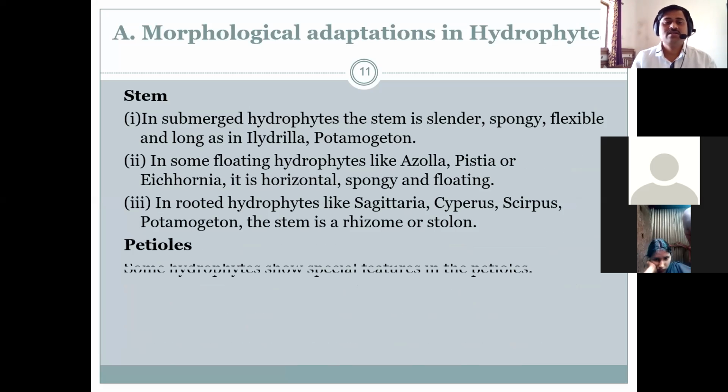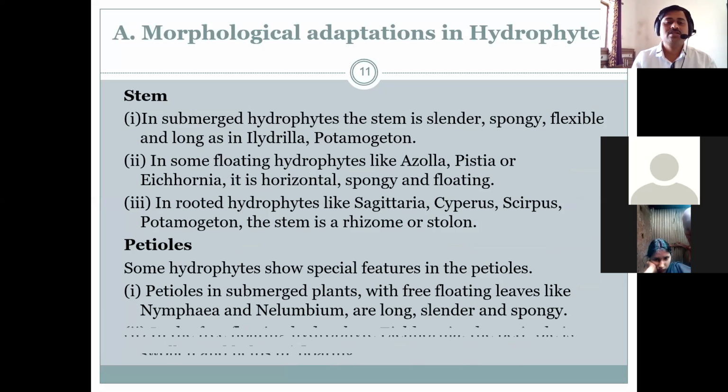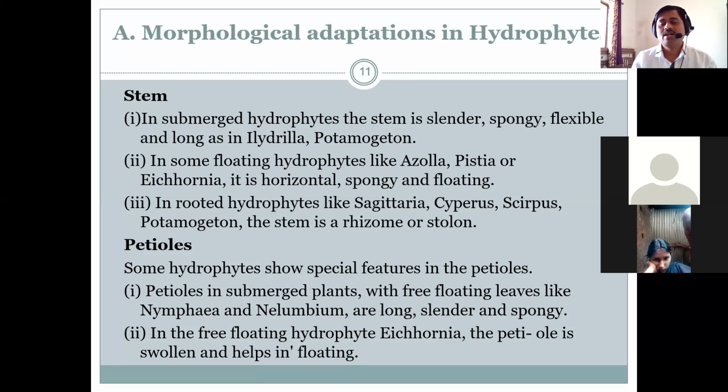Another one is the particular adaptation in case of the stem, a morphological adaptation. In the stem of a submerged hydrophyte, the stem is slender, spongy, flexible, and long, as in Hydrilla or Potamogeton. So it is longer, and that is one of the adaptations seen. Then it is spongy and flexible in structure.